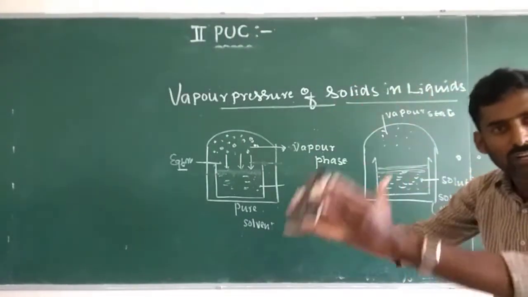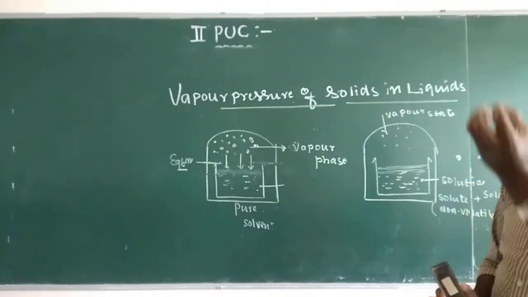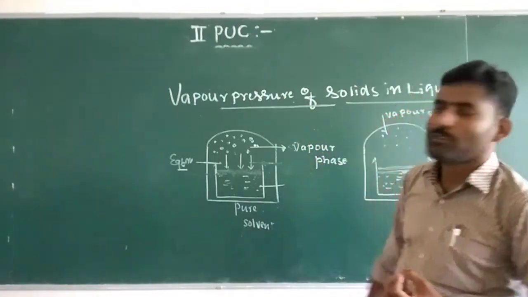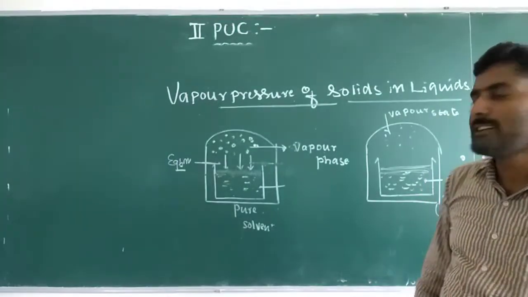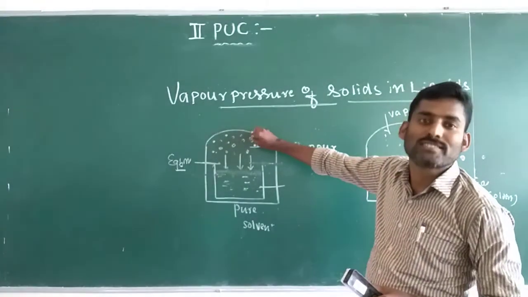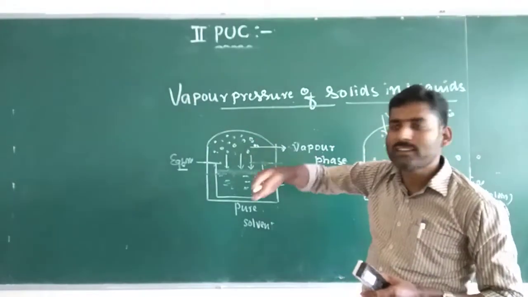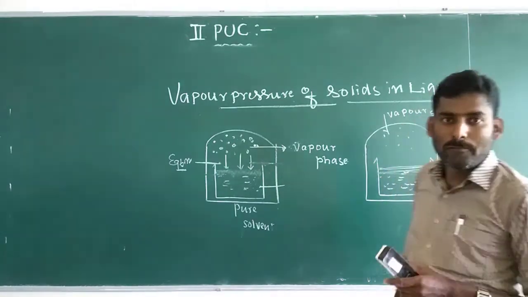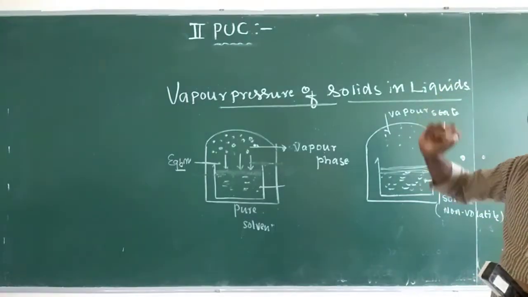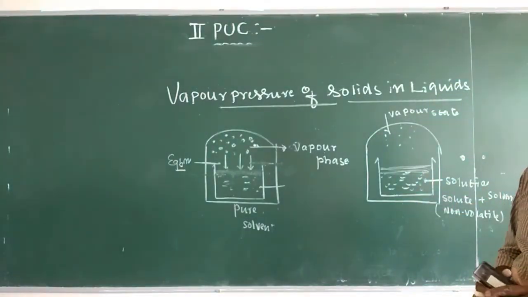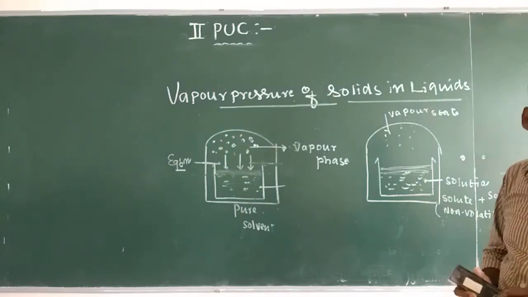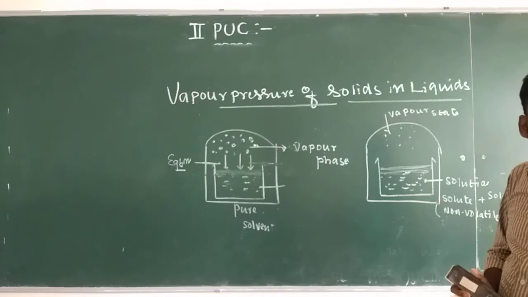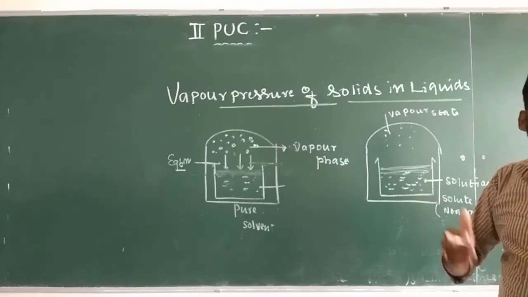But if we consider only pure water, water molecules escape into the vapor state and the pressure exerted by those water molecules in the vapor state is higher over pure liquid water. But in the NaCl solution, the non-volatile NaCl is present, so the pressure exerted by the molecules over the NaCl solution decreases.